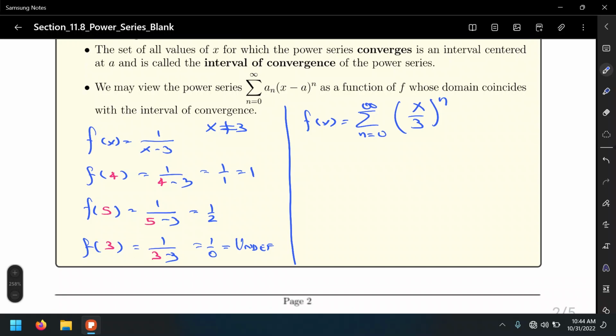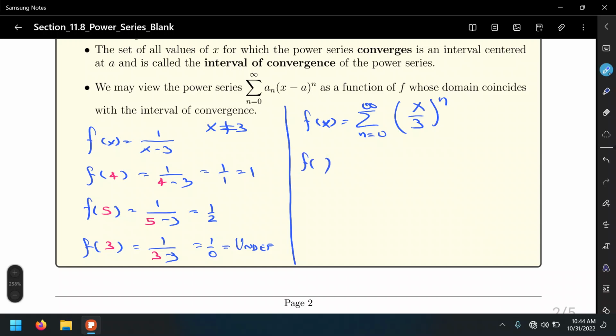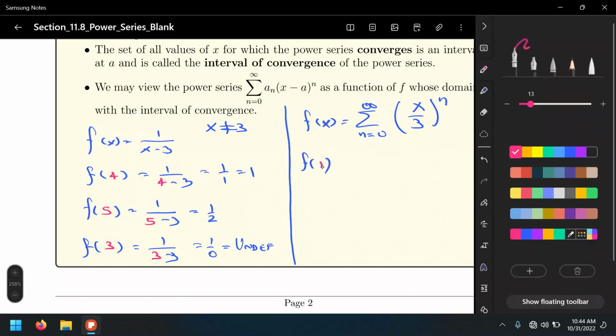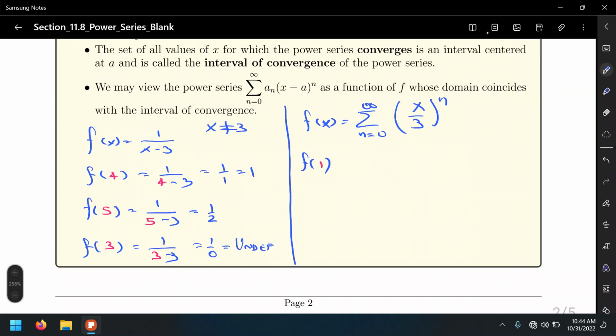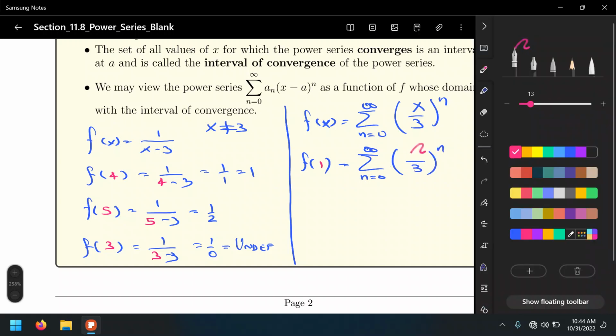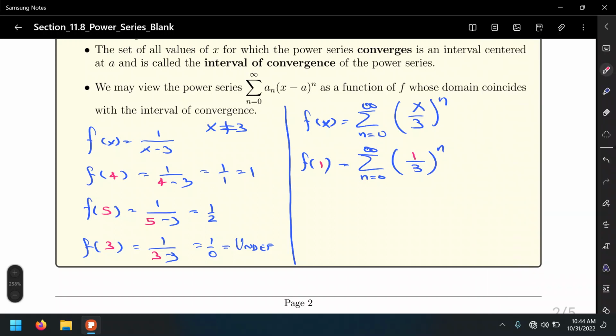So this means that we can evaluate this function, let's say f of 1. So that means sigma n equals 0 to infinity of 1/3 to the n. Well, what would you say about this series when we evaluate at 1? Will this give us a convergent or a divergent series?